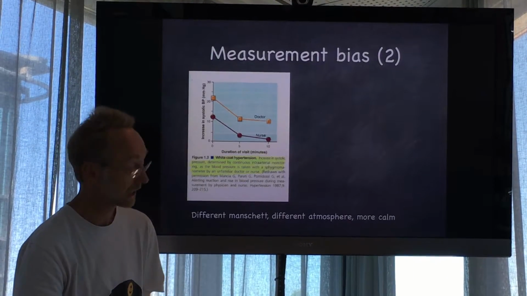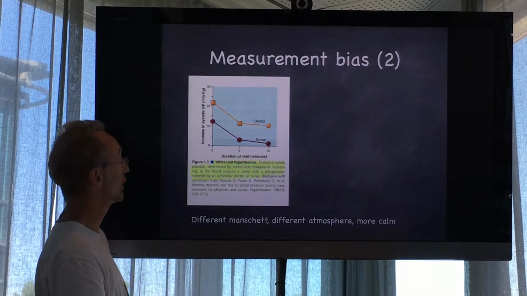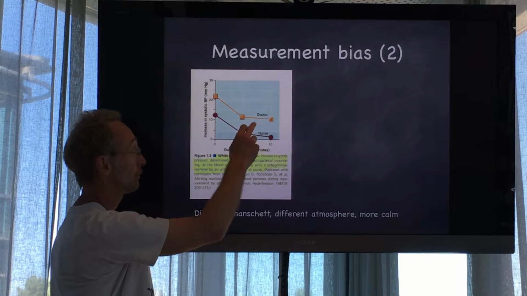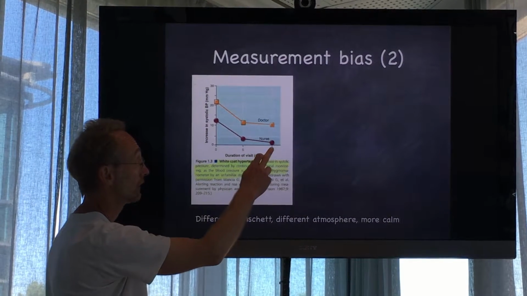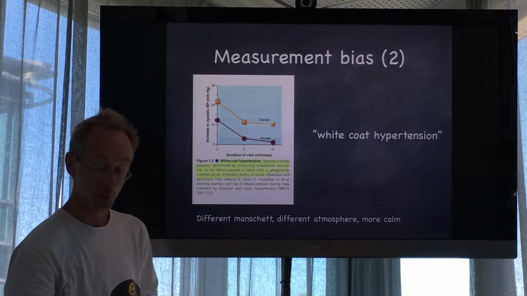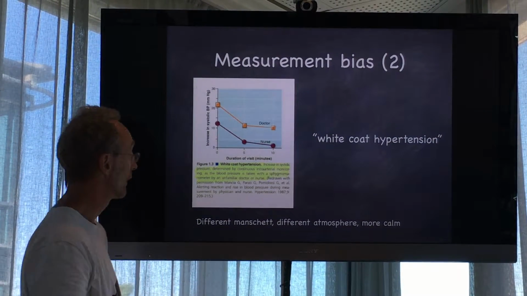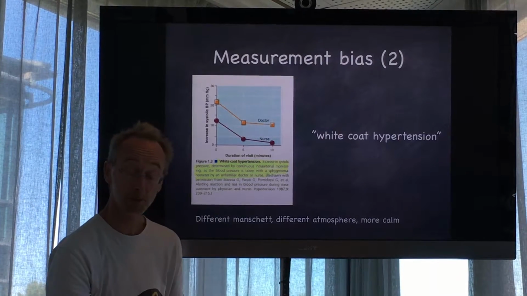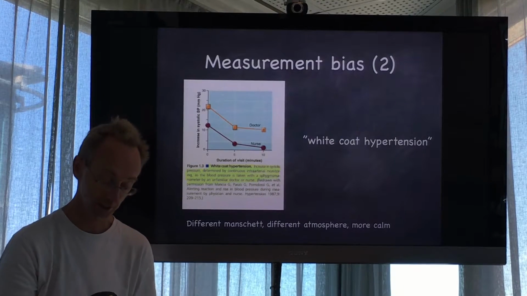And how does this translate? This translates into something we call white coat hypertension, where in the same individual, having the blood pressure measured by a physician will result in a higher blood pressure than if you're having the blood pressure measured by a nurse. We call this white coat hypertension, a form of measurement bias. You may have a different blood pressure measured, a different atmosphere in the room, and you're presumably more calm when you meet a nurse than a physician.